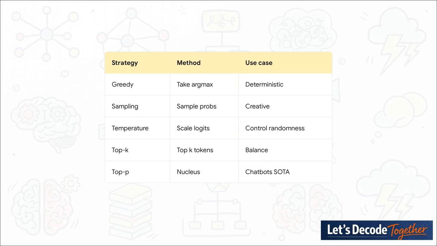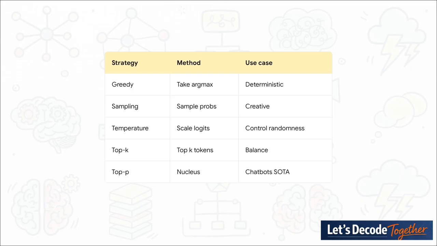Now, what's really interesting about this slide is how we actually decode the output. The model gives us a full probability distribution for the entire vocabulary. If we want hard, deterministic facts, we use greedy decoding, which just means taking the mathematically most likely word every time. For creative writing, we use sampling, which is often refined by filters like top K, restricting the choice to a specific number of top candidates. But notice top P down there, also known as nucleus sampling. This is where we sample from the smallest set of words whose cumulative probability hits a certain threshold.